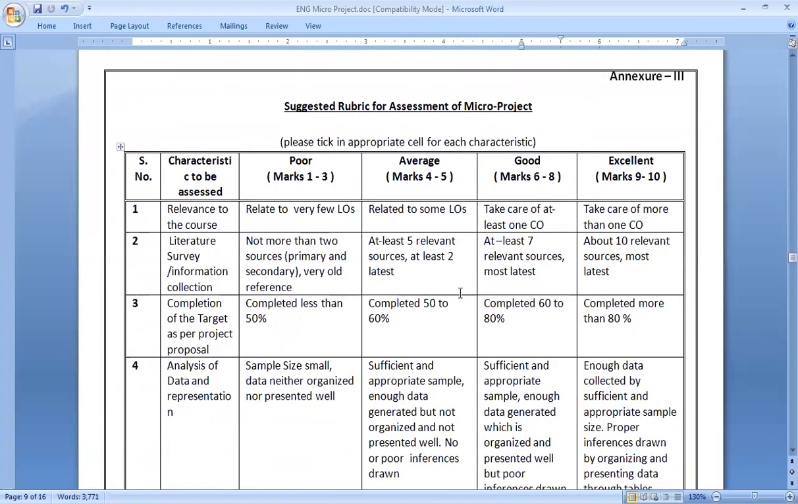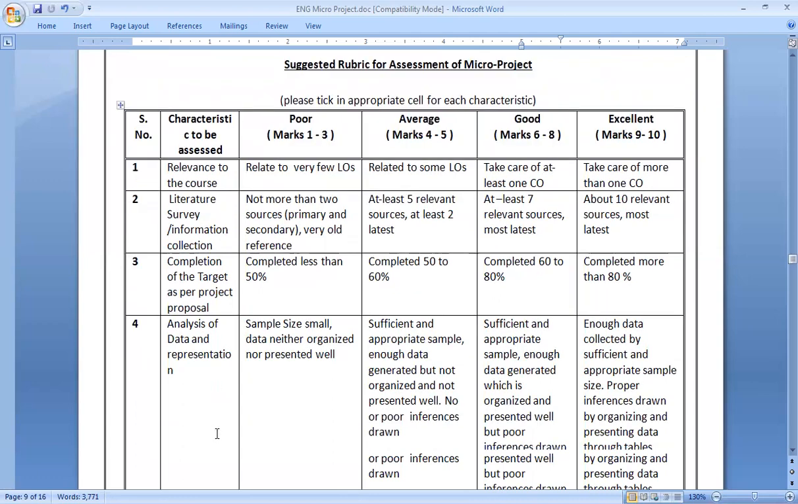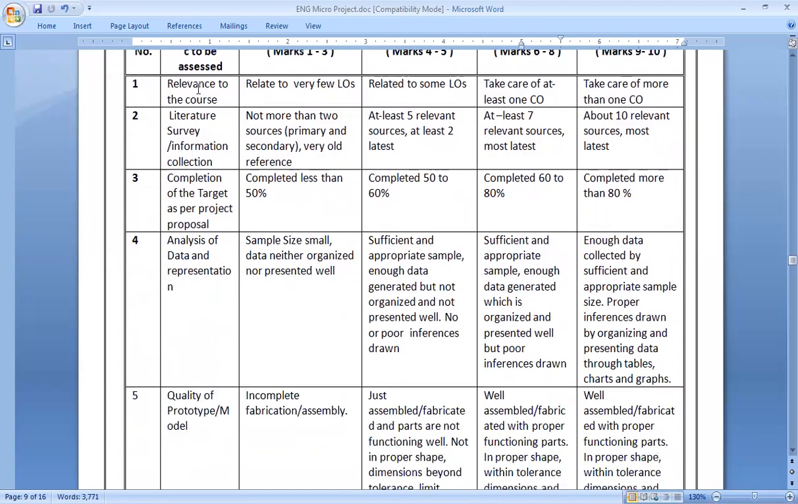So your project will be assessed by the guide. Yes, on the basis of such rubrics. These are some of the rubrics, criteria. Okay, so on the basis of that, your project is generally tested: whether your project is related to the course outcome, how many course outcomes (COs) it is going to cover. On the basis of that, marks are given.